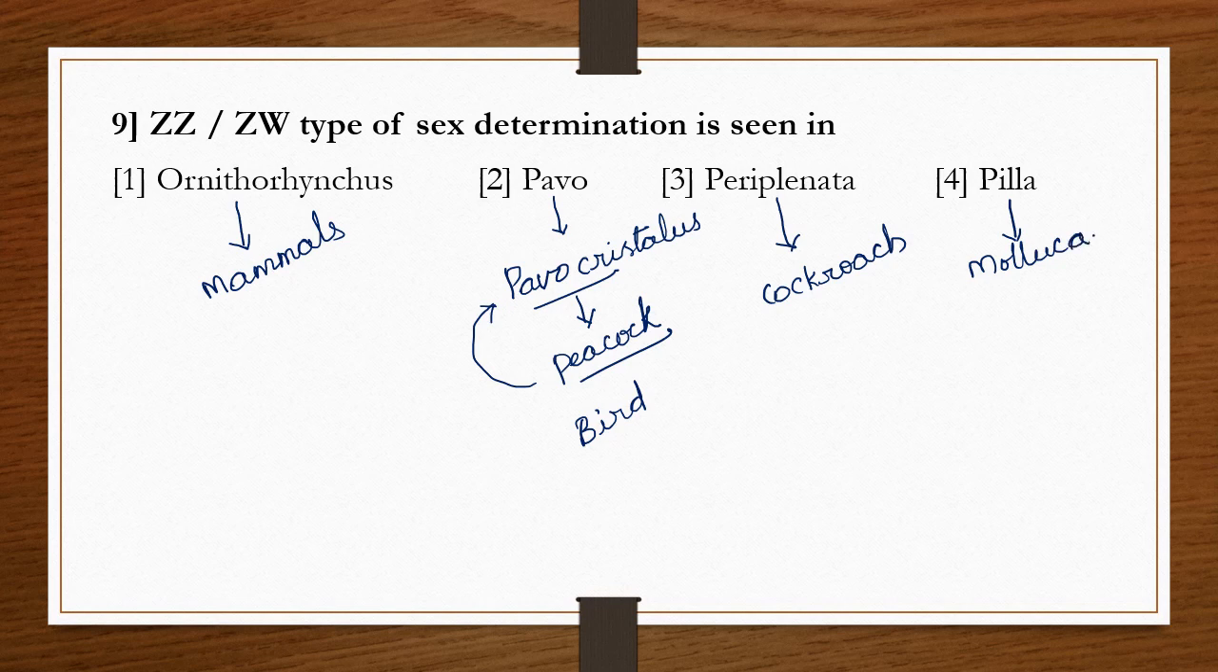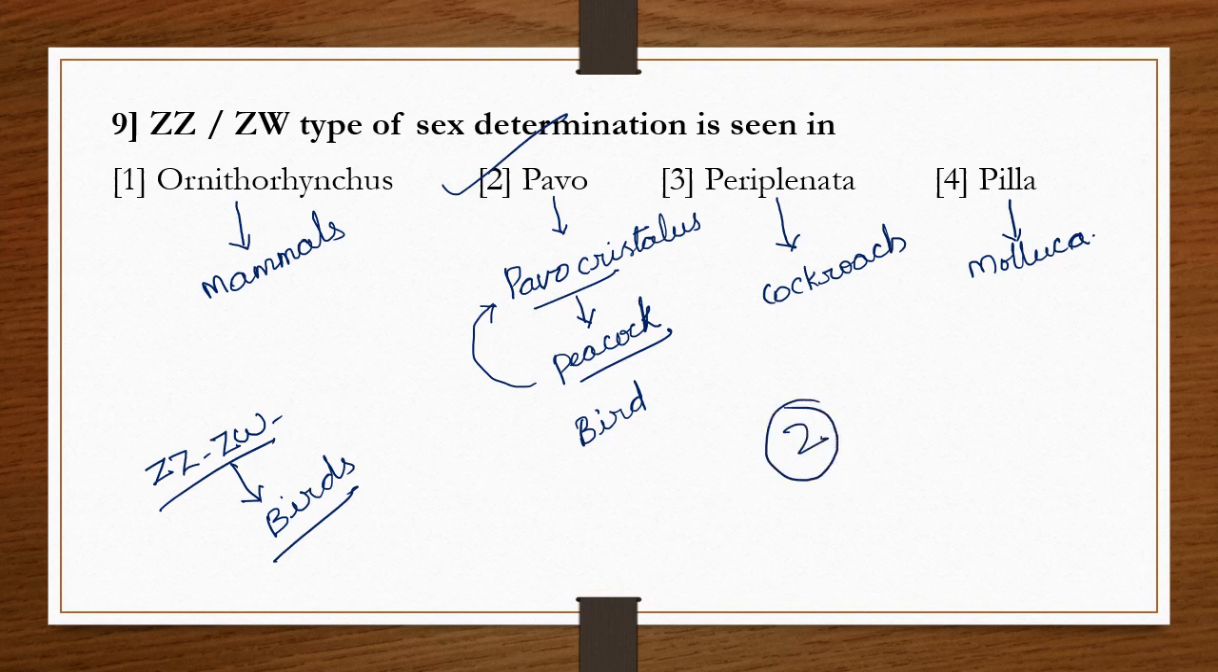Now, ZZ-ZW type of sex determination is present in birds. In this option, Pavo cristatus is a bird. That's why option 2 is the correct answer.